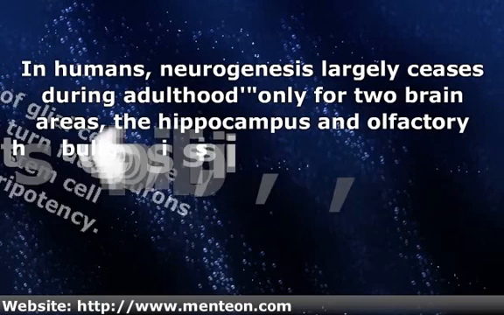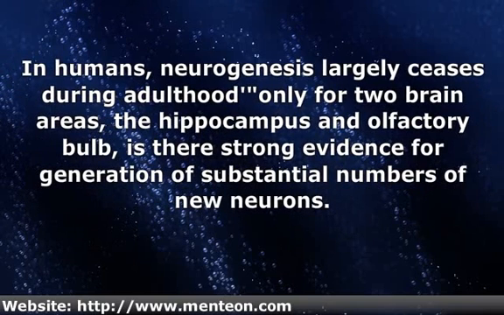In humans, neurogenesis largely ceases during adulthood. Only for two brain areas, the hippocampus and olfactory bulb, is there strong evidence for generation of substantial numbers of new neurons.